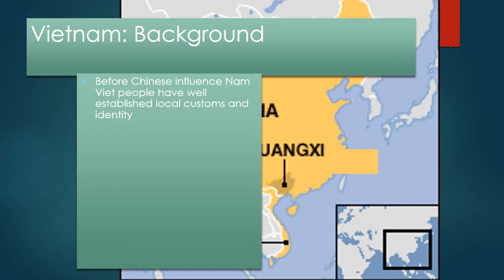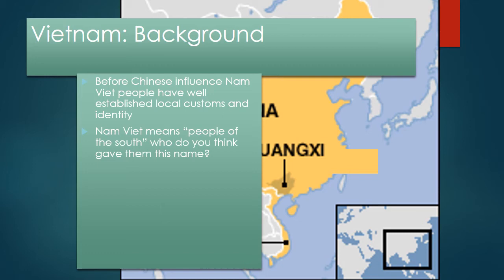And since in China they actually pronounce the last name first and the first name last, it's called Nam Viet in China. So before Chinese influence, the non-Viet people have well-established local customs and identity. They are not barbarians or savage, as the Chinese believed. Non-Viet means people of the South. So imagine who you think gave them this name.